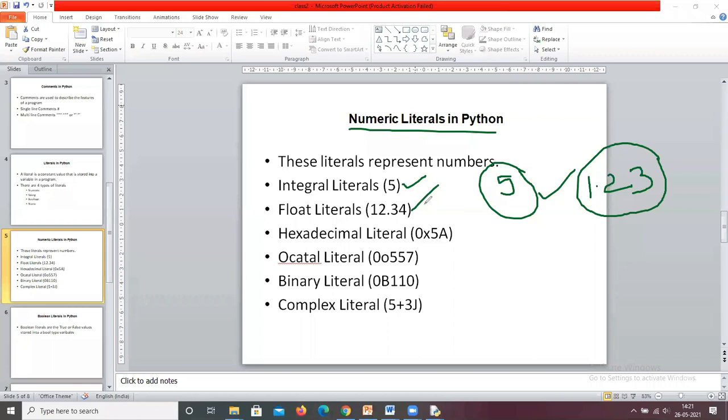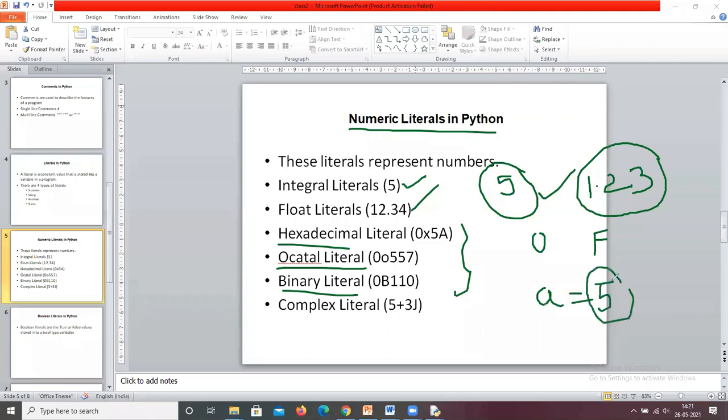And these three: hexadecimal, octal, and binary literals. Hexadecimal means a number between 0 to f. I want to represent, for example, this 5. Let us take a equals to 5. What is the type of the literal?